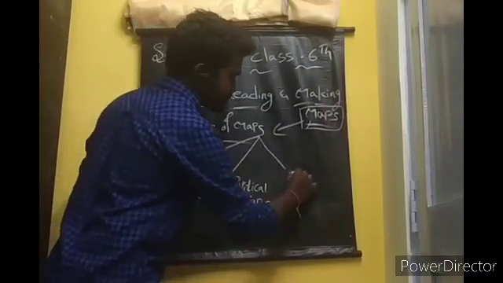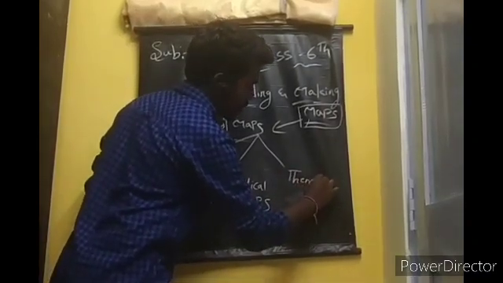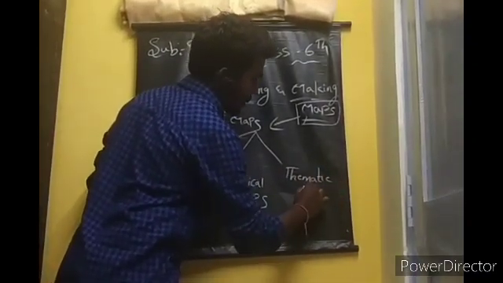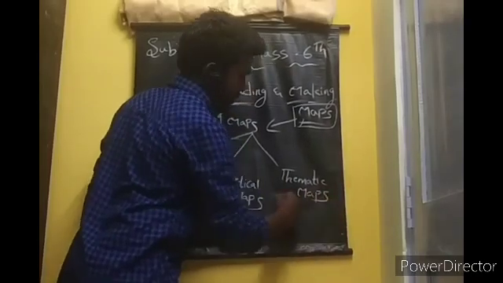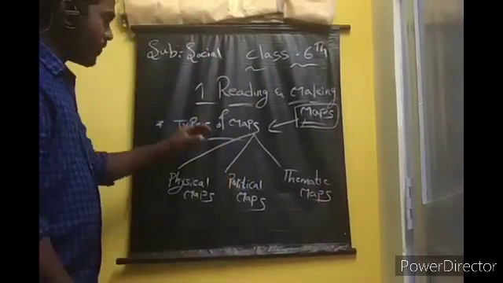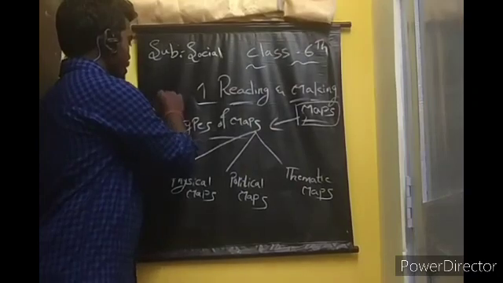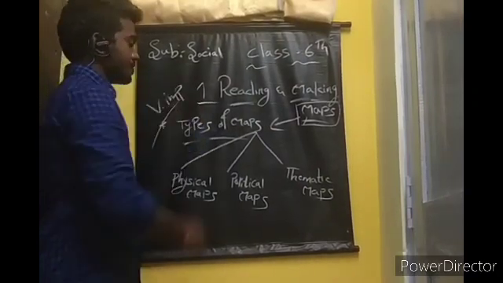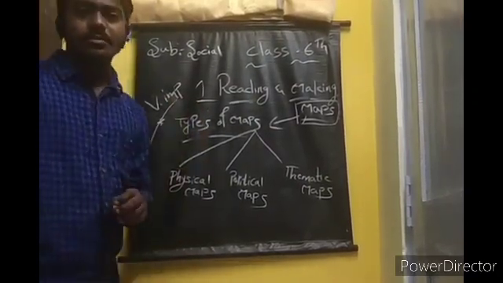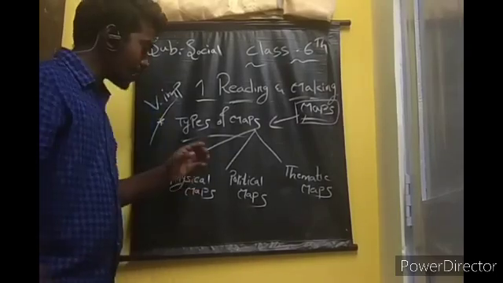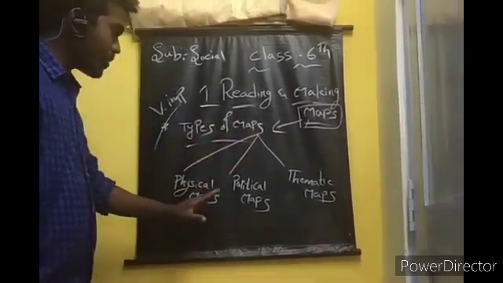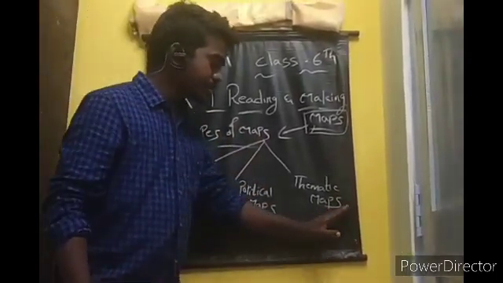Political maps. Thematic maps. Okay, very important. They will ask the question, what are the types of maps? Types of maps: physical maps, political maps, thematic maps.